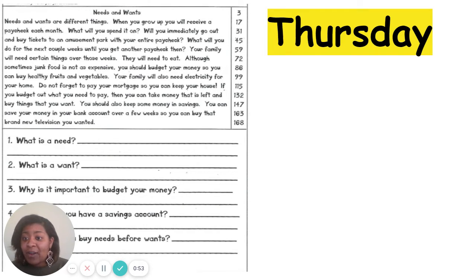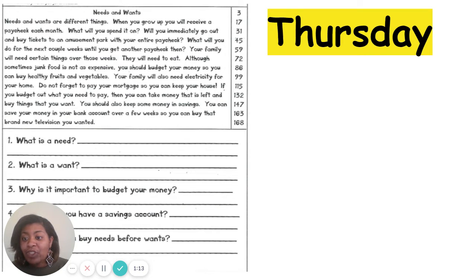Your family will need certain things over those weeks. They will need to eat. Although sometimes junk food is not as expensive, you should budget your money so you can buy healthy fruits and vegetables. Your family will also need electricity for your home. Do not forget to pay your mortgage so you can keep your house.